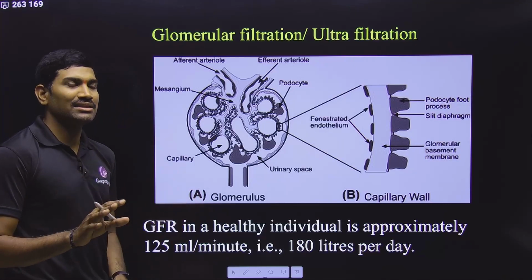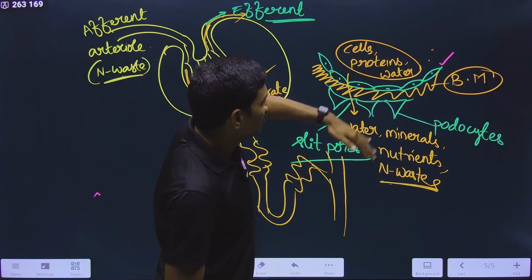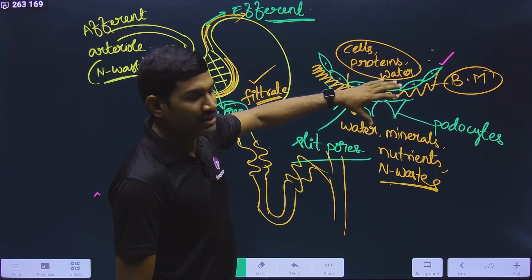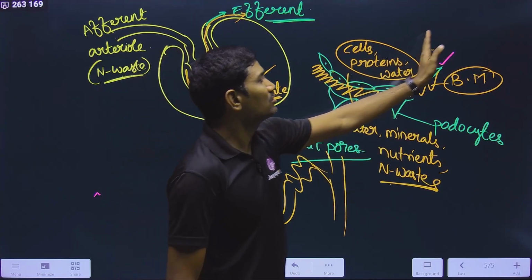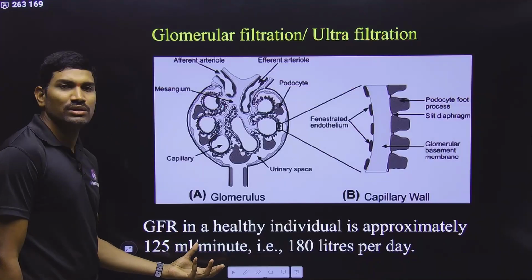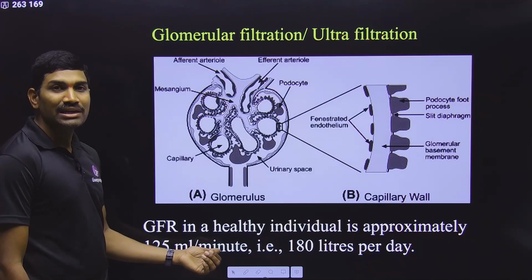The entire fluid is not filtered here; some volume is filtered and the remaining goes on. Is it clear? This calculation is for both kidneys.